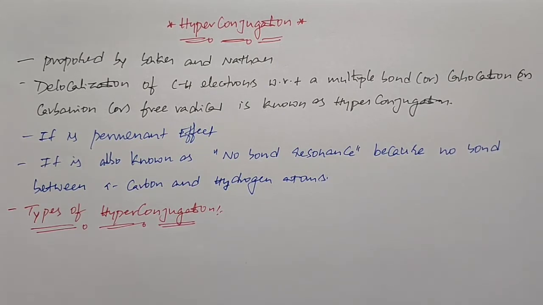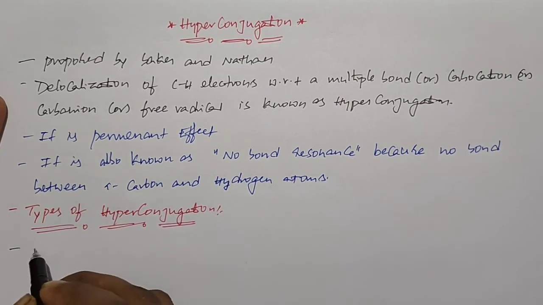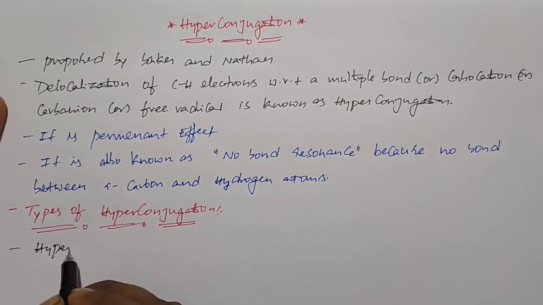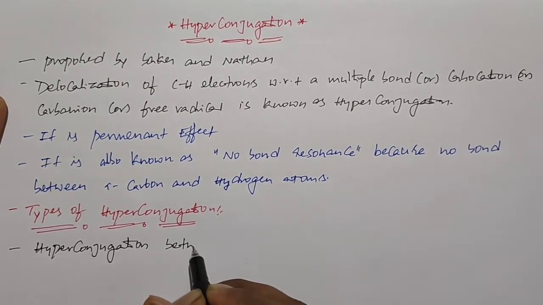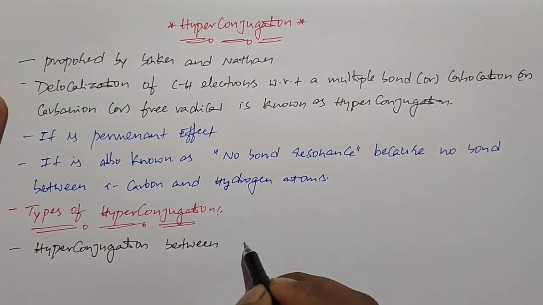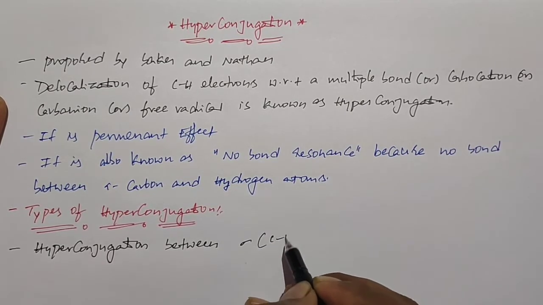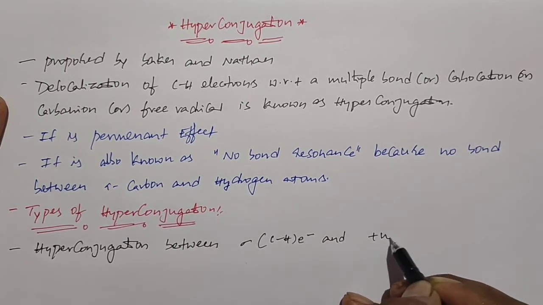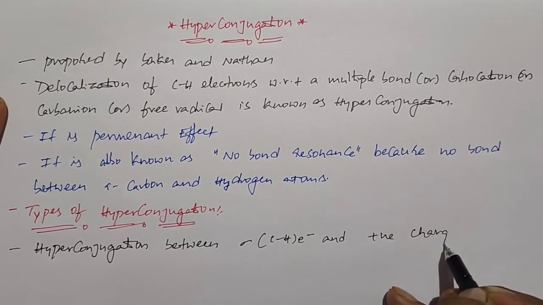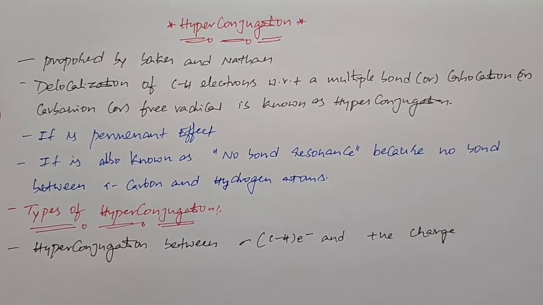The first one is hyperconjugation between sigma electrons of CH bond and positive charge, I mean carbocation.